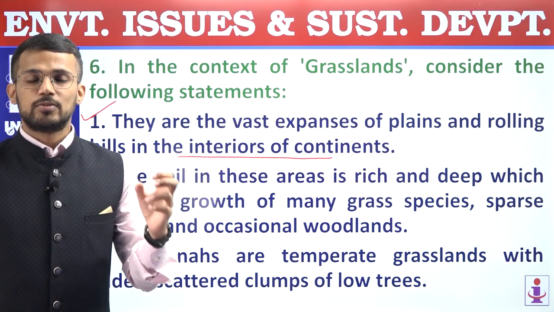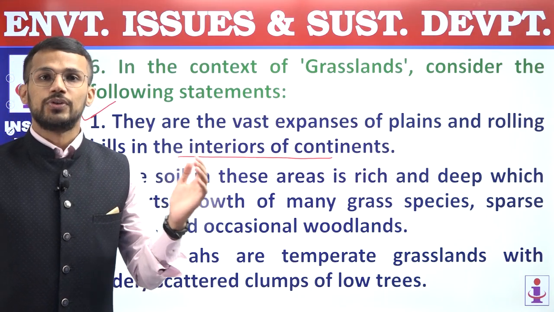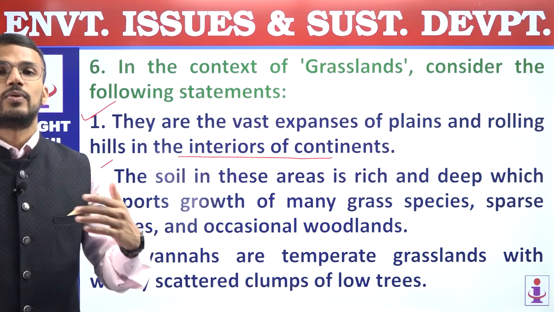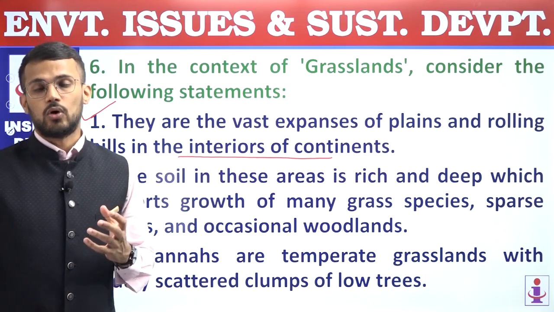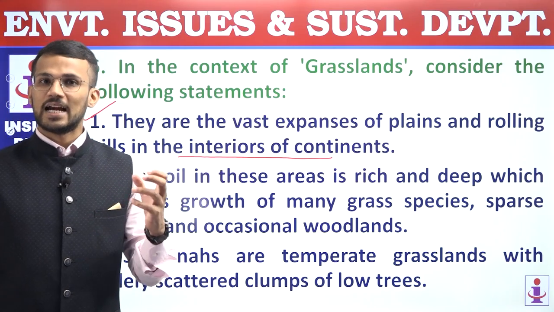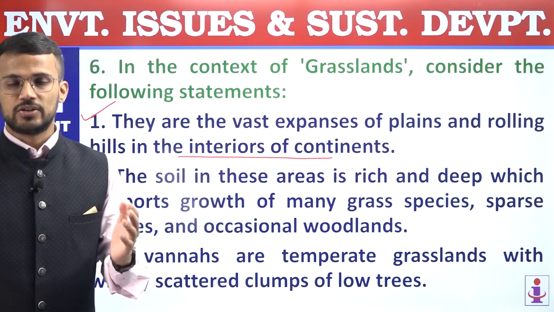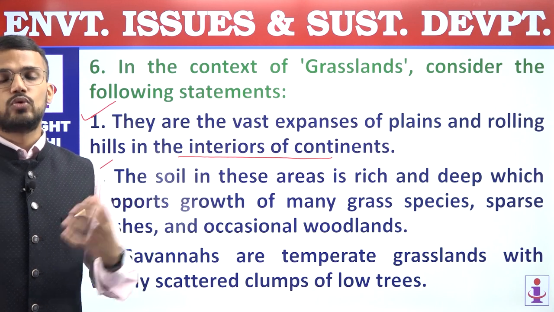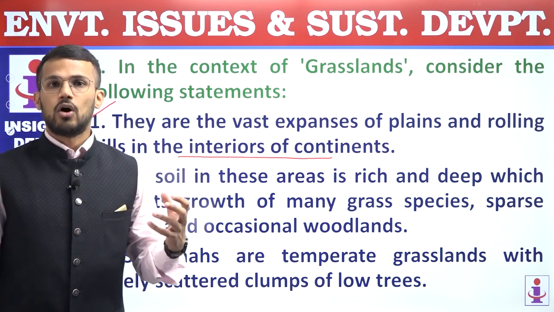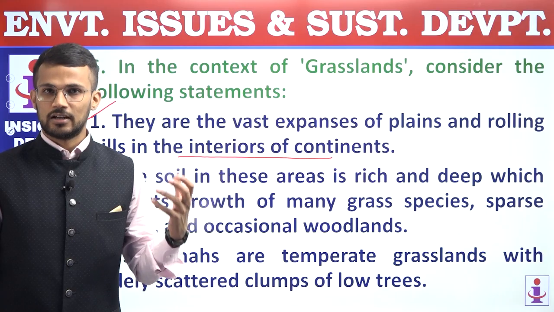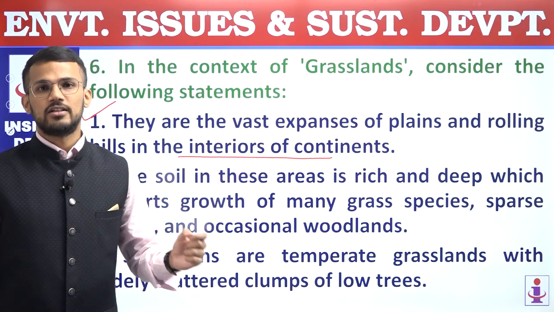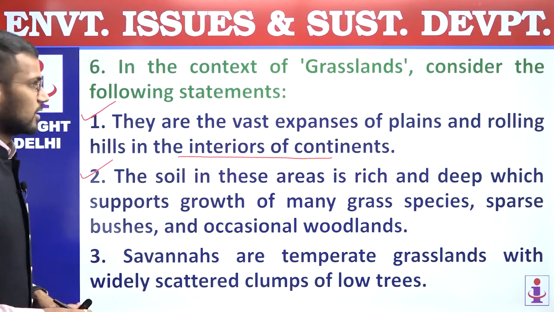This soil helps in the growth of nutritious grasses, and that's why these areas are famous for the dairy industry, because cattle in these areas have availability of nutritious grasses, leading to good production of dairy products like milk, and thus the dairy industry is important in grassland locations.